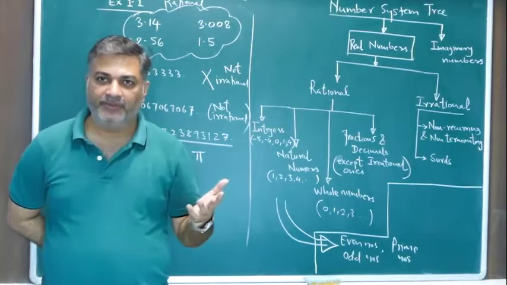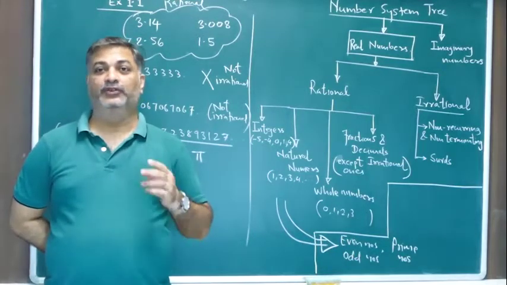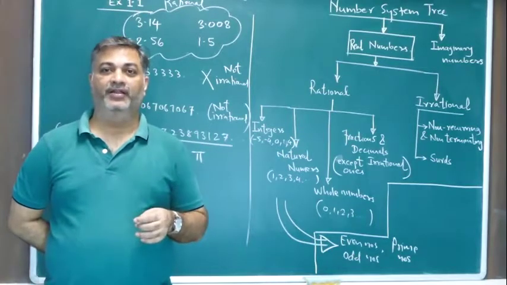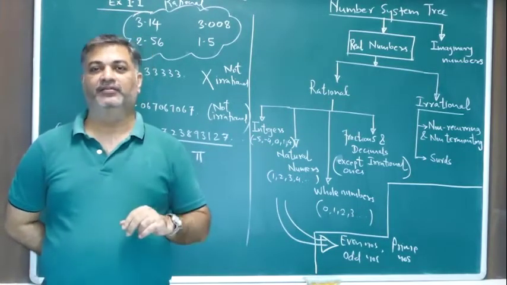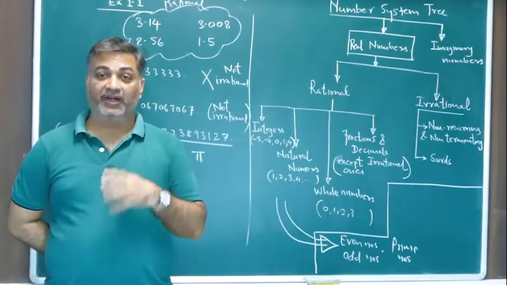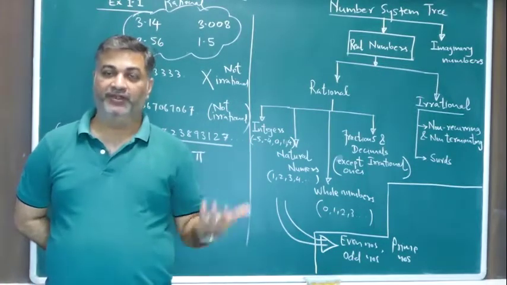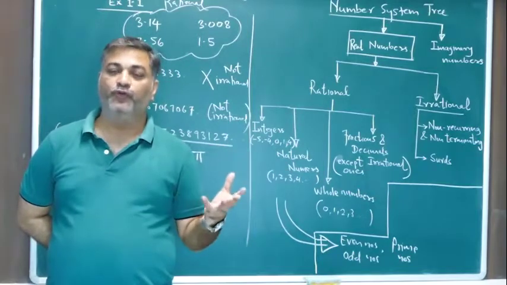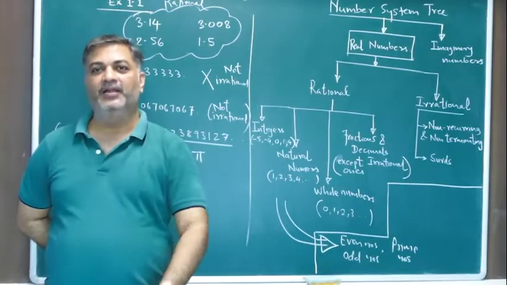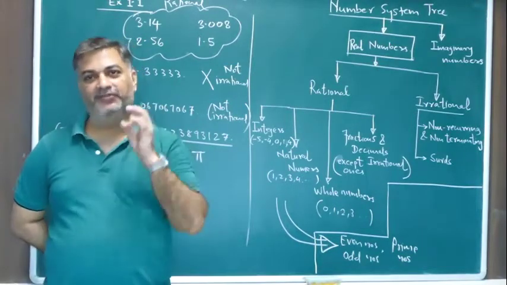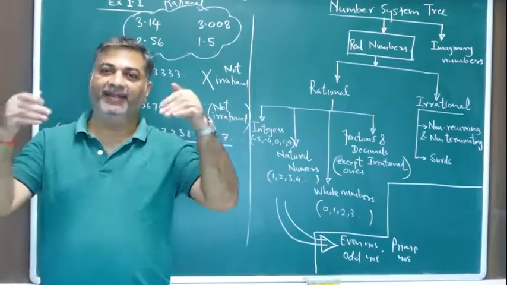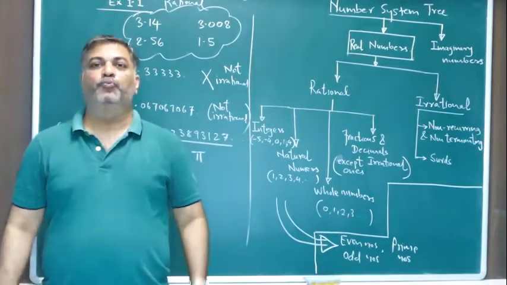Does it go in other tables also? Yes, it does. 2 9s are 18, 3 6s are 18, 9 2s are 18, 6 3s are 18. So there are other numbers which can divide 18. So 18 is divisible by 1, 2, 3, 6, 9, and 18 itself. Clear?